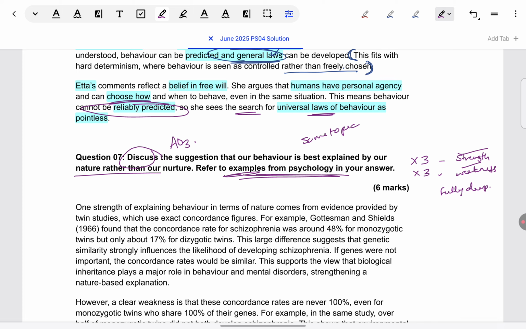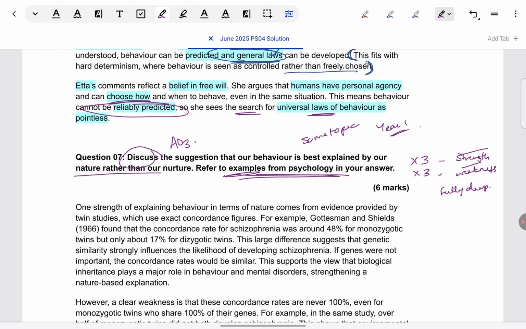Another question that comes up is that for the examples, can we take something from year one? This comes up for both issues and debates and approaches. Definitely. You do not have to take only from year two. That's a misconception, that all the examples we have to take are from schizophrenia or psychology and sleep or psychology and work only. Not at all. You can take examples from social influence, memory, psychopathology, whatever you have learned last year. You can take examples from there also.